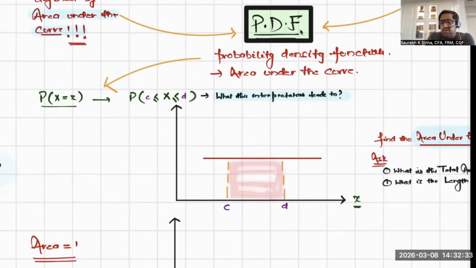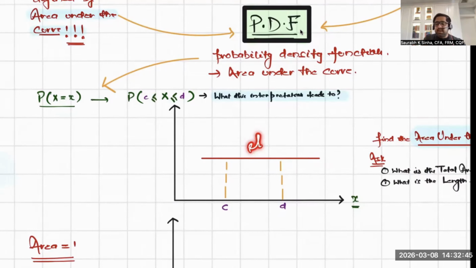So I need to know what is my length and what is my breadth. If I multiply my length and breadth, I'll get my area under the curve, and that is my probability. That's it. If I know my length and breadth, and I multiply them, this will give me the area under the curve, and that is my probability. We'll see how that will happen.